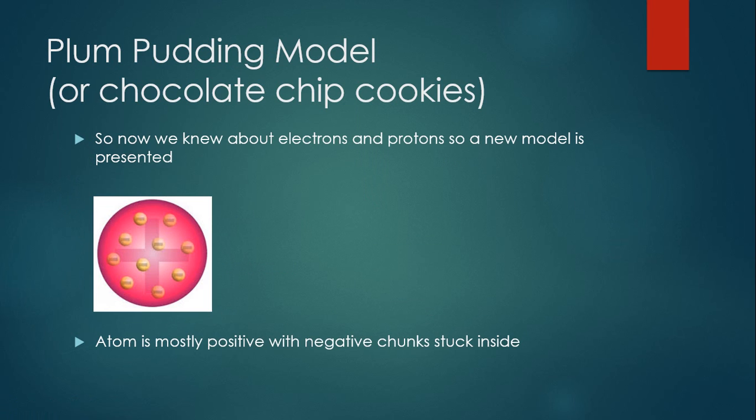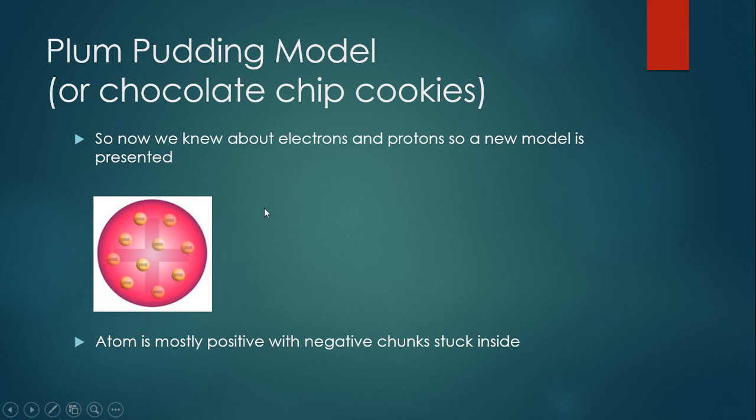So now we know that there's positive and negative charges. A new model had to be describing the atom. So we came up with the plum pudding model, or in my opinion, the chocolate chip cookie model. So the plum pudding model had a positive mass of the atom with little negative charges stuck in it.